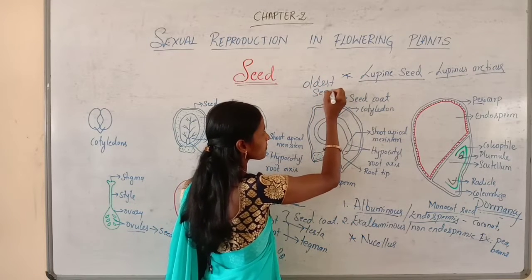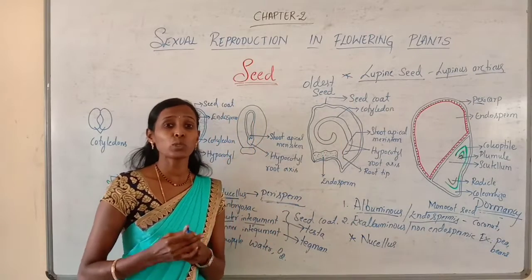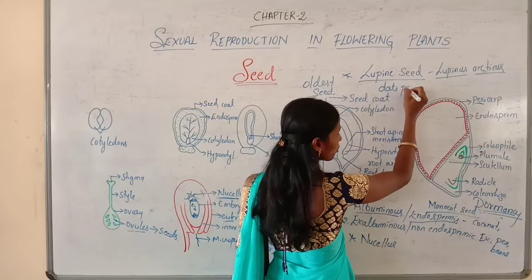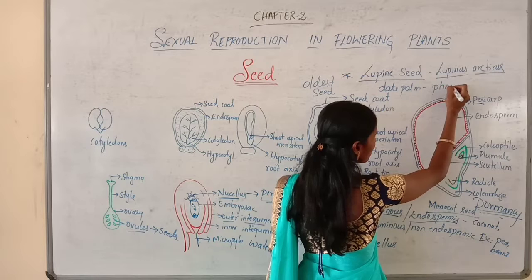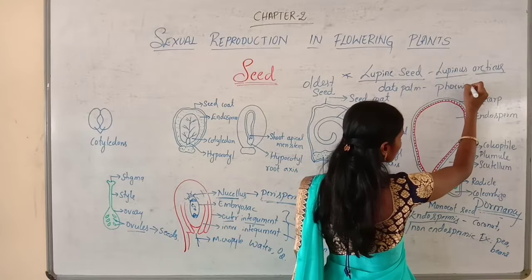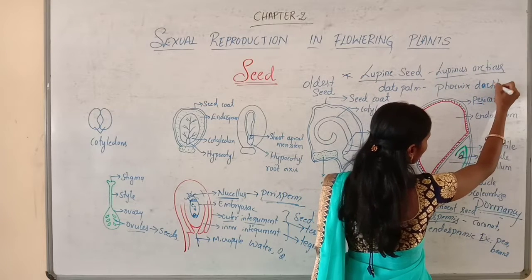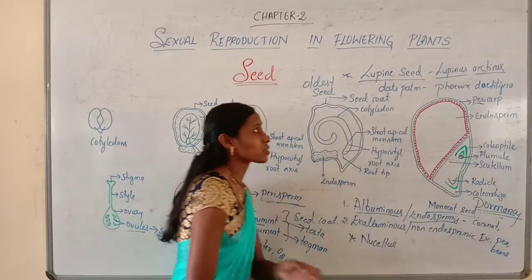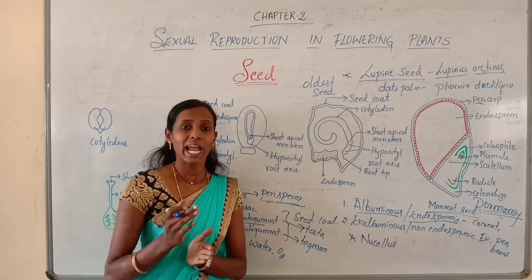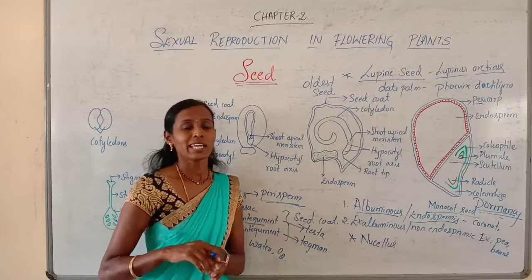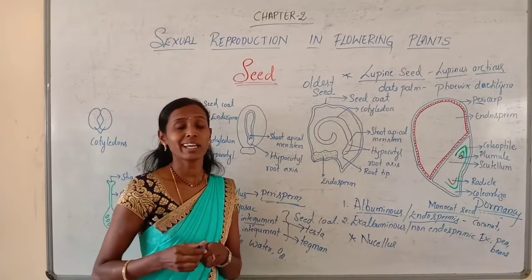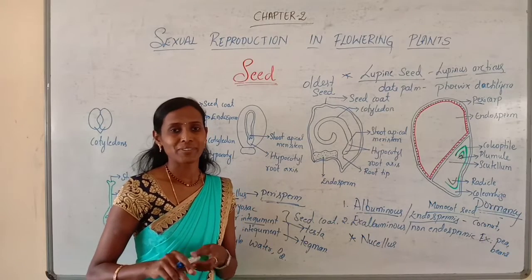And a recent record of a 2,000-year-old discovered viable seed is that of the date palm. You may be knowing about the date palm. It is Phoenix dactylifera. The viable seed of this date palm, a 2000-year-old seed, has been recorded, and this was discovered in an archaeological excavation at King Herod's Palace near the Dead Sea, or we can say Salt Lake.